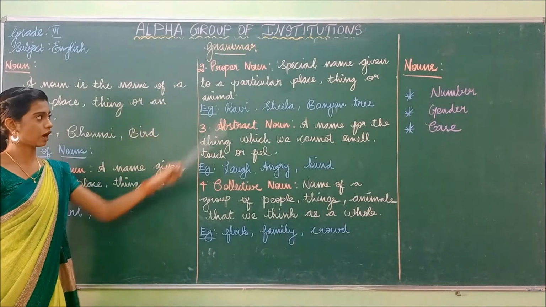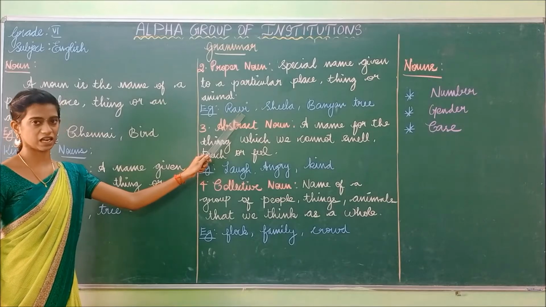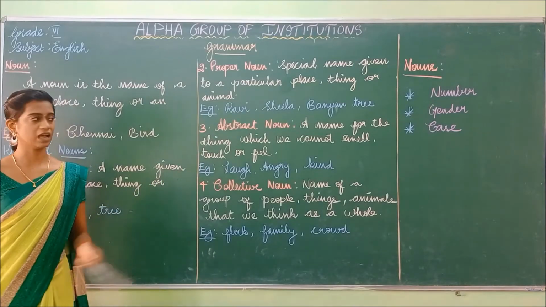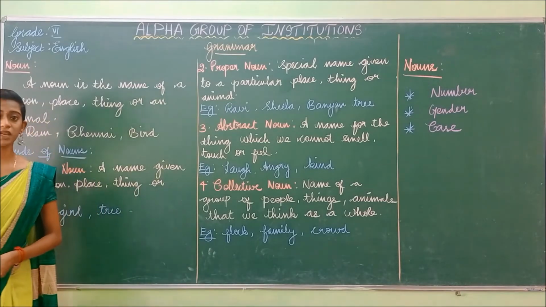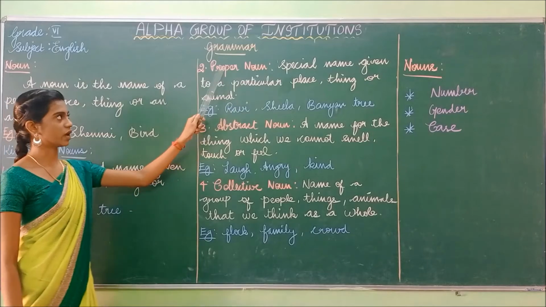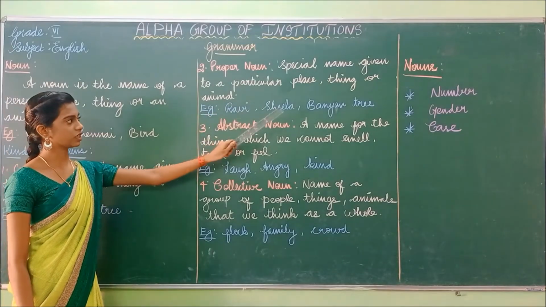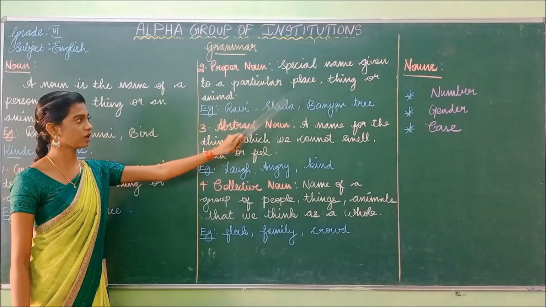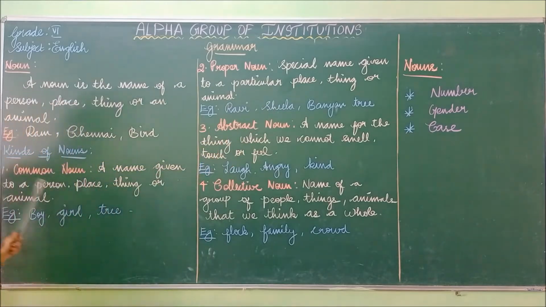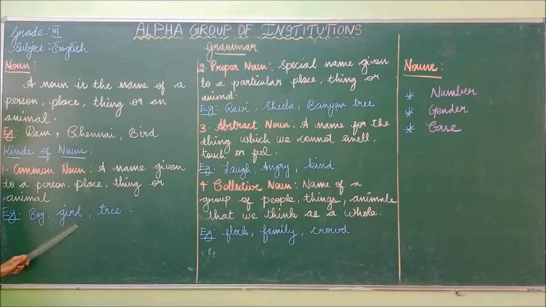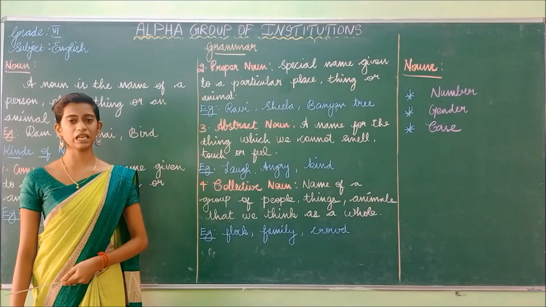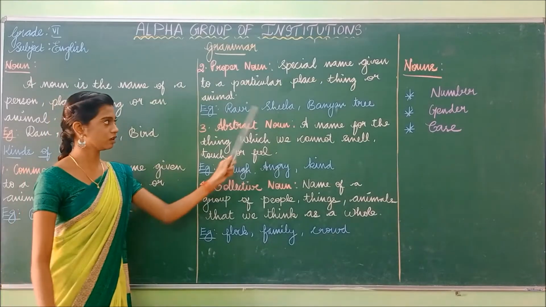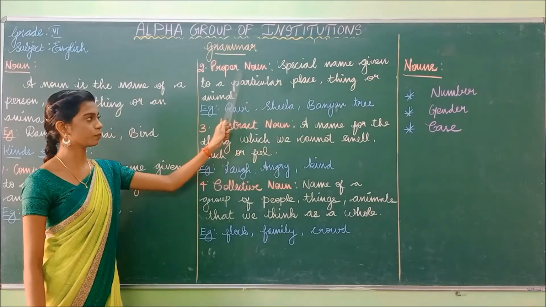But in the proper noun I have mentioned the boy's name as Ravi. I have given a special name to that boy, so it is known as the proper noun. Look at the second example, Sheila. In common noun I have given the example as girl, a common name, but in proper noun I have given a special name to that girl as Sheila.